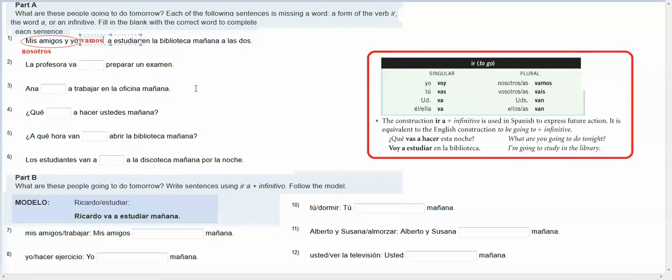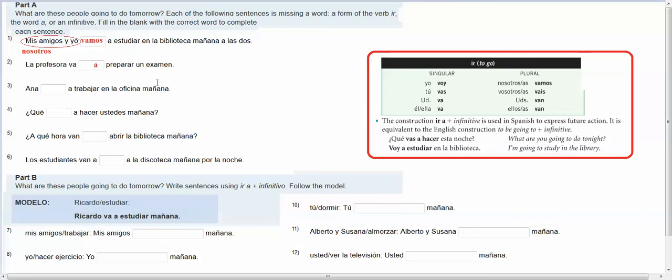Okay. Down here, la profesora va a preparar un examen. So to make the future, we need ir plus a plus the infinitive. We've got our ir, we've got our infinitive, we don't have our a. So la profesora va a preparar un examen.